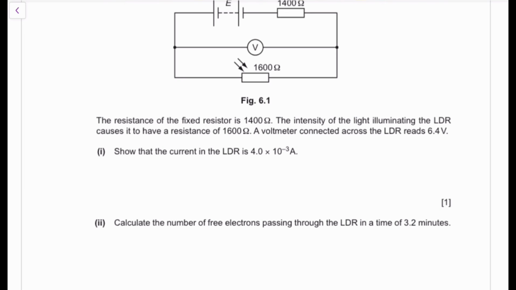Guys, if I'm being honest with you, I don't like the way that voltmeter is connected. So what am I going to do? I'm just going to erase it. Again, this is my question paper. I'm in an exam. I can do anything. Okay, and then connect it in a way that just looks good for me. Right, something like this. This is still true. Right, because I still have the same connection points. Here and here is the same as here and here. So I can do anything that I want. I can remove anything that I want, really, basically. Because of physics, right? Physics allows you to do some crazy things.